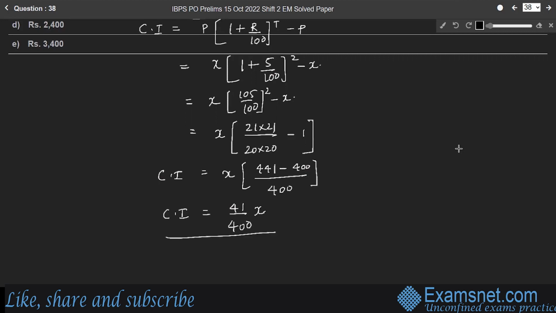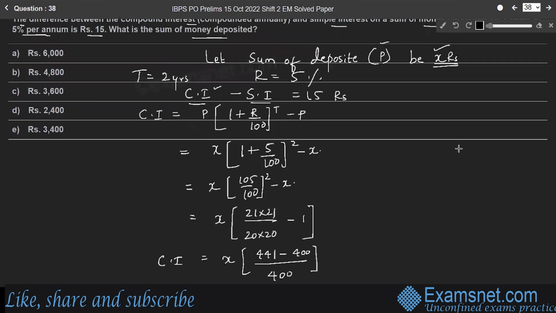Right? So compound interest is in terms of the deposited sum, in terms of principal. Next, find the simple interest. So simple interest by the formula PTR by 100 is equal to principal X rupees, time 2 years, R is 5% by 100.